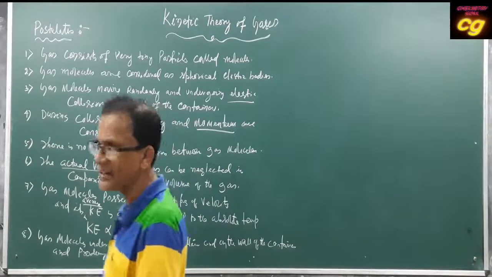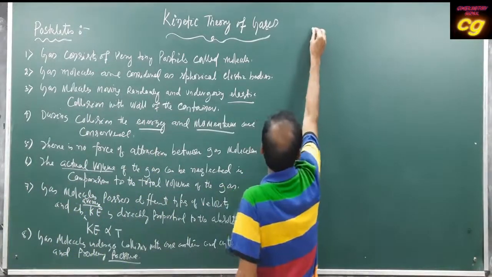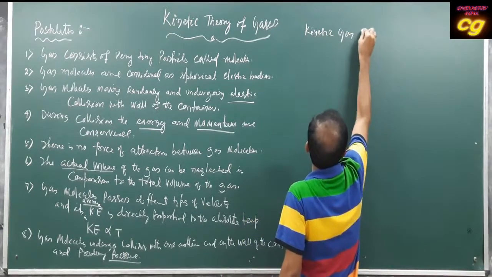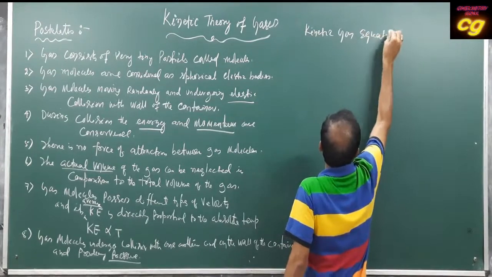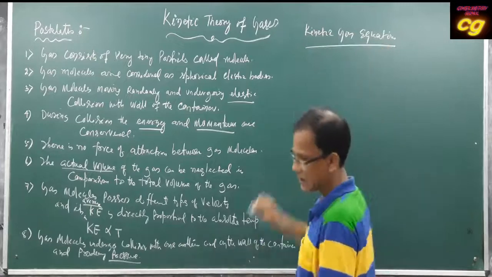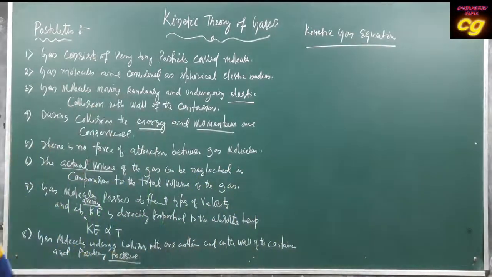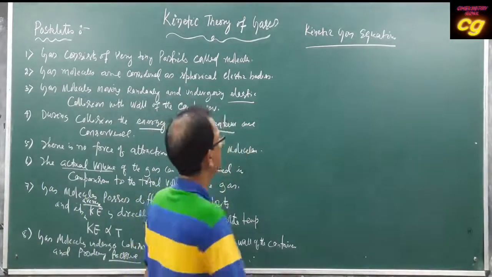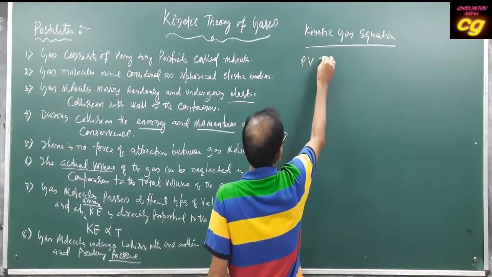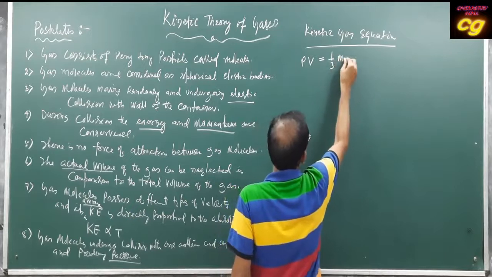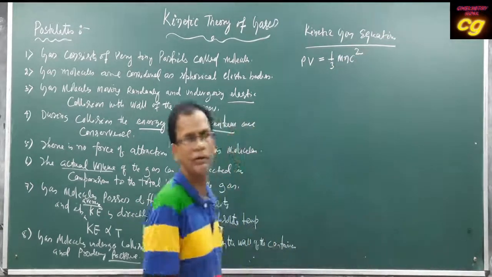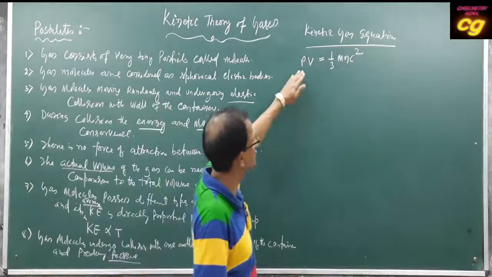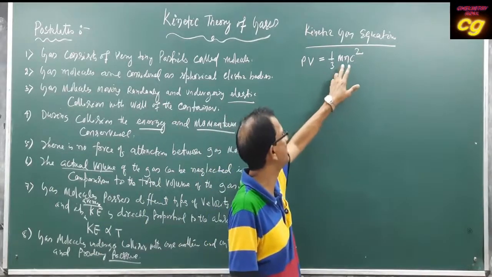Then let us discuss the kinetic gas equation. The kinetic gas equation is the relation between pressure, volume, the mass of the particles and their velocity. In the kinetic gas equation, the relation is PV equals one third m n c squared.